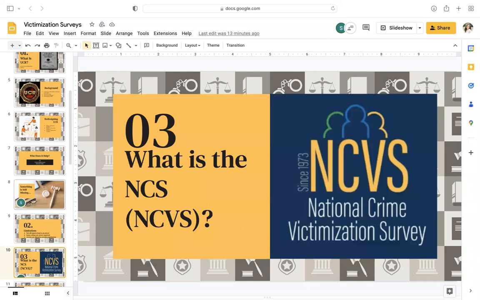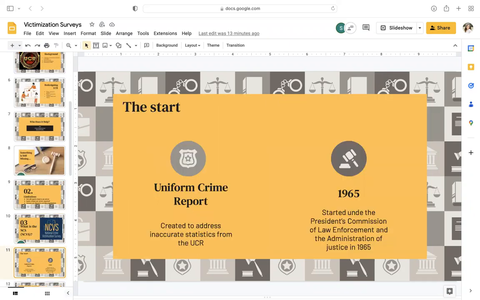Okay, so on to the next section. What is the NCS, the National Crime Survey, or as it's known today, the National Crime Victimization Survey? So it started as a response to inaccurate statistics that came from the Uniform Crime Report, and it was started under the President's Commission on Law Enforcement and the Administration of Justice in 1965.